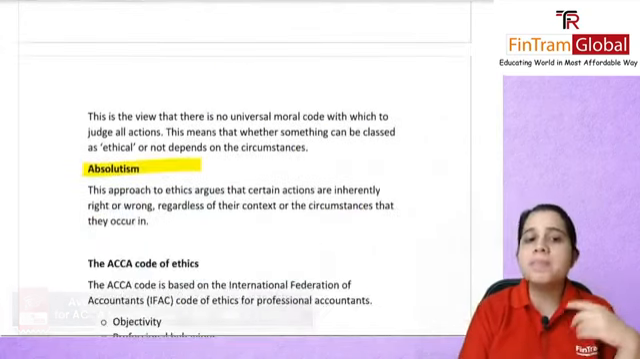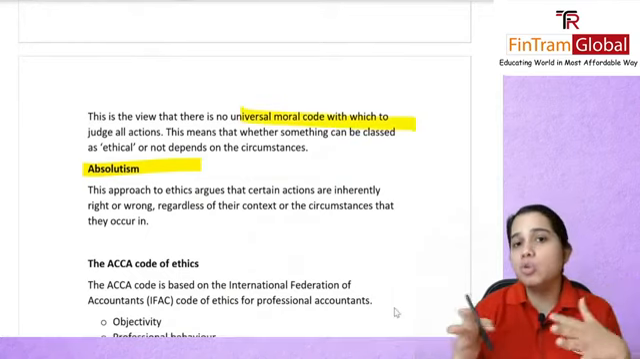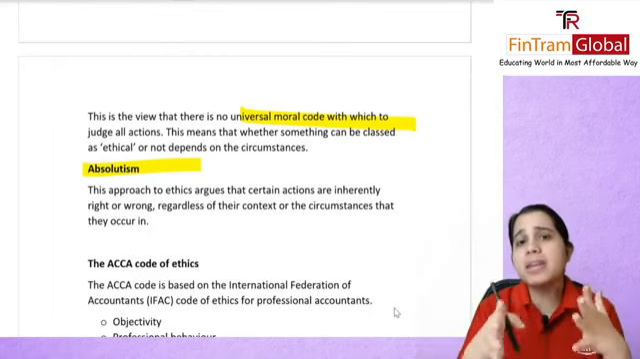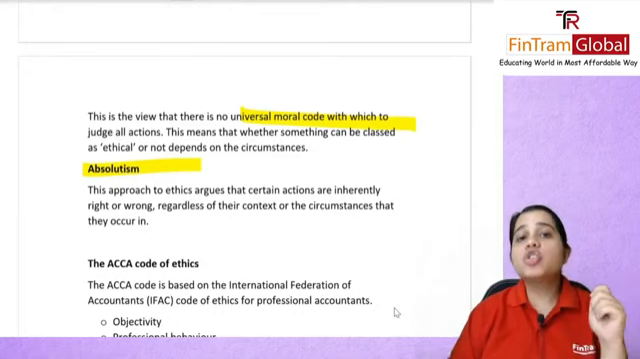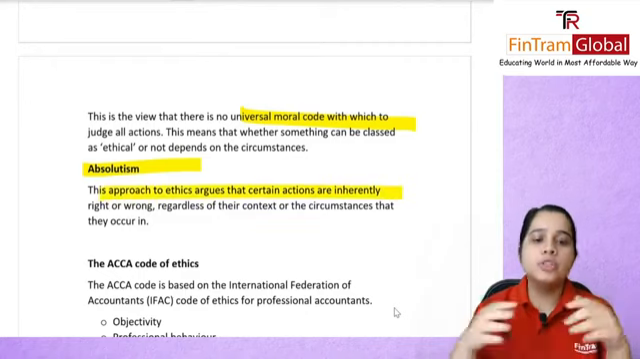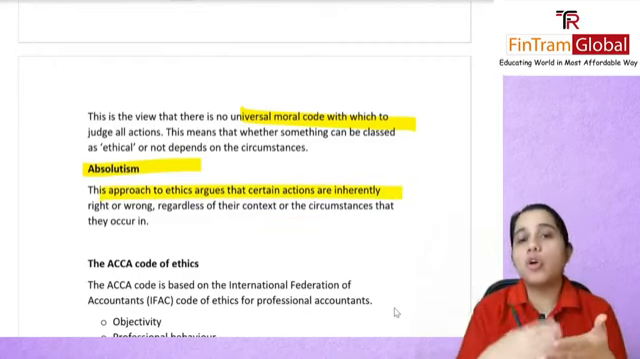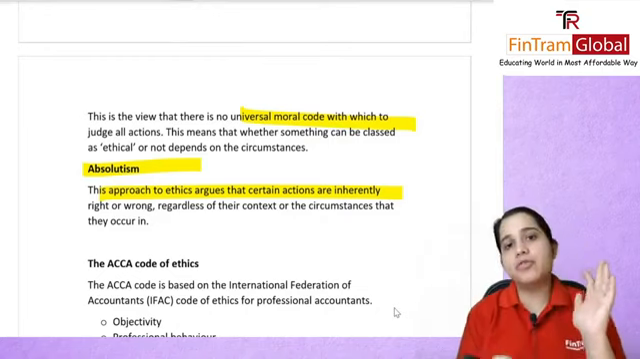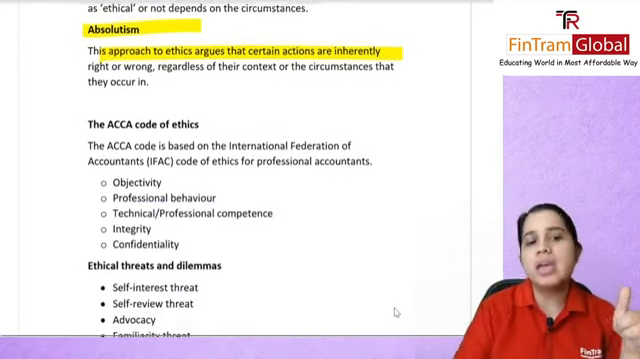There was relativism, which says there's no such universal moral code which can lead to those actions, and you will act depending on the situation. You have your absolutism, as I just now mentioned, or your deontological approach. This approach to ethics will argue that certain actions are inherently right or wrong. They'll say that killing a person is absolutely wrong, even if it was done for self-defense. So, it's good to remember these terms and what they are talking about.